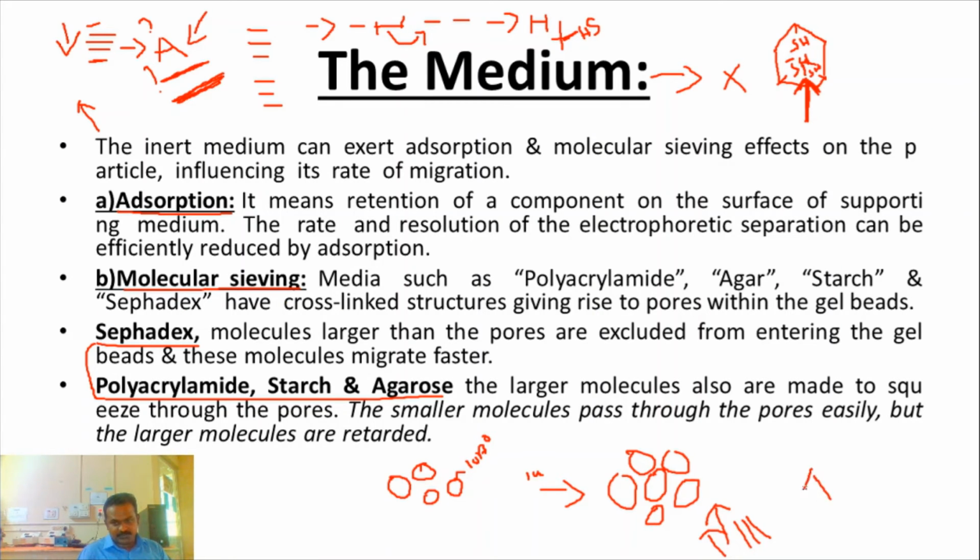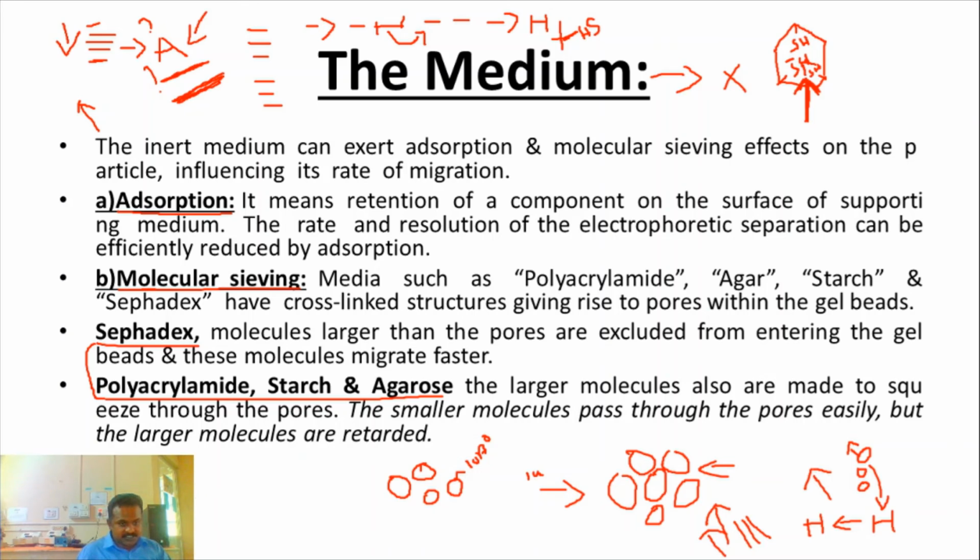Before you start to separate the molecule, you determine the shape, size, and exact charge. It's very important. If you don't know the shape and size of the molecule, you can never separate at high resolution. If you know the shape and size of the molecule, that gives some information, and this information will determine the concentration of the supporting medium. This behavior is collectively called the molecular sieve property.